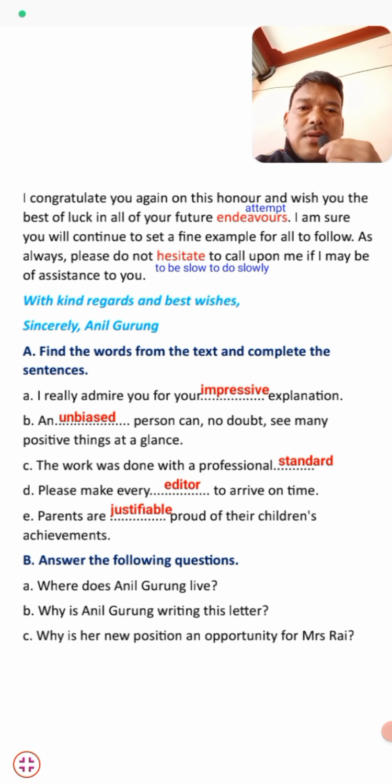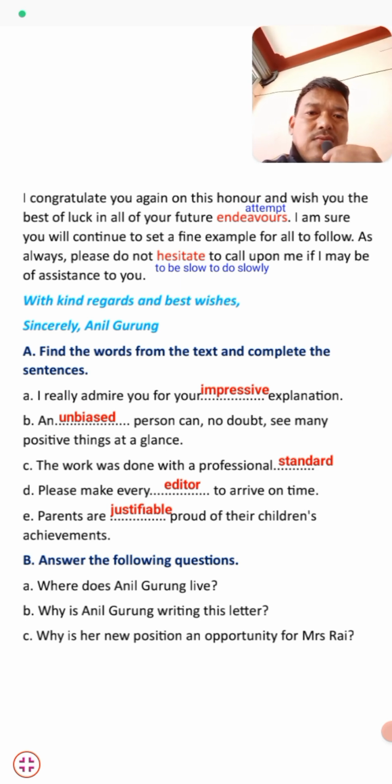First one, I really admire you for your impressive explanation. And B is: an unbiased person can no doubt see many positive things at a glance. Unbiased is the right answer. Unbiased means a fair, very fair person. C number, the work was done with a professional standard. It's a standard, a level of quality.